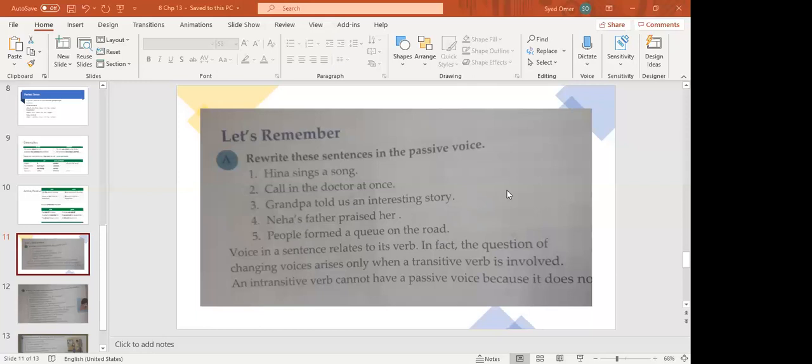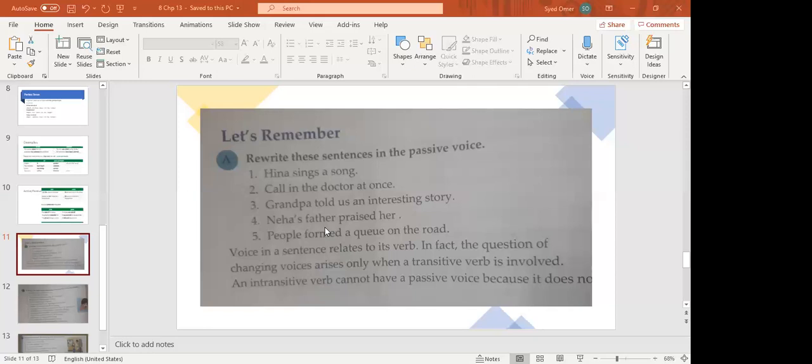Okay. People formed a queue on the road. A queue was formed by the people on the road. Correct answer. Good. A queue was formed by people on the road. On the road is a phrase, so you have to put it at the end. Okay?